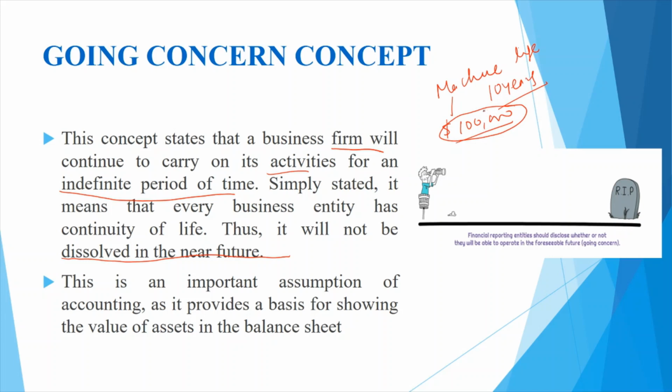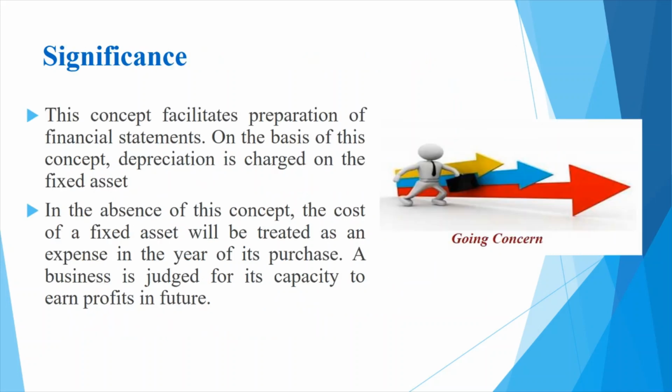Therefore, to avoid this kind of confusion, we presume that the machine will continue for 10 years. Why? Because I'm also presuming that the business will continue. The business will continue beyond 10 years, and therefore the machine will also continue for 10 years. Therefore, the cost of the machine is not recovered in 1 year, but has to be spread over the life of the machine. It is only on this basis, and we'll discuss this in the subsequent sessions, that we can charge depreciation on the fixed assets.